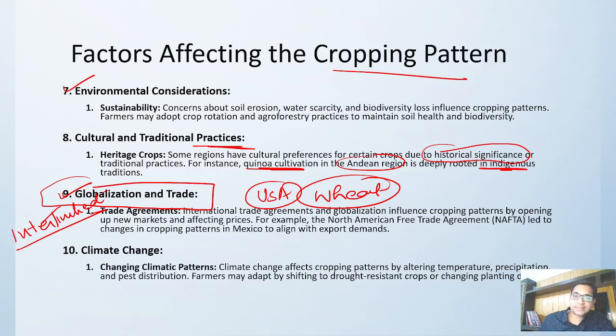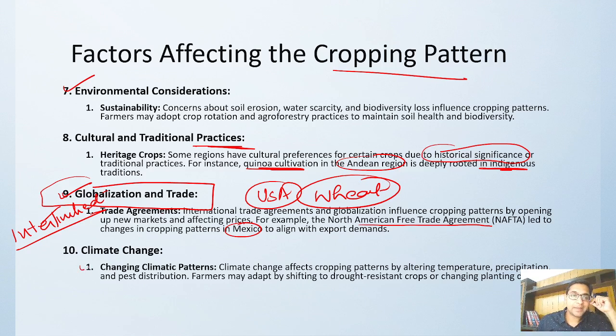If you go by this example, the North American Free Trade Agreement led to a change in the cropping pattern in Mexico. Earlier Mexico was growing something else, but when this agreement was signed between Mexico and America, America said that you try to grow this type of crop and we will buy it. So this is one example of that.